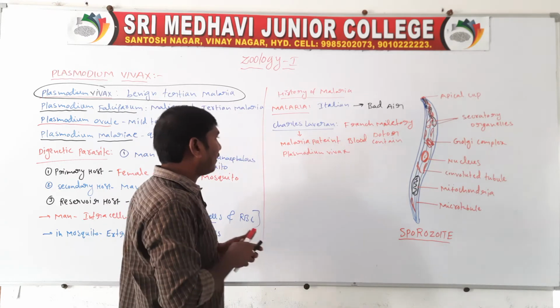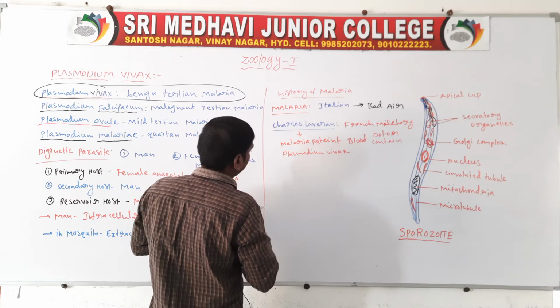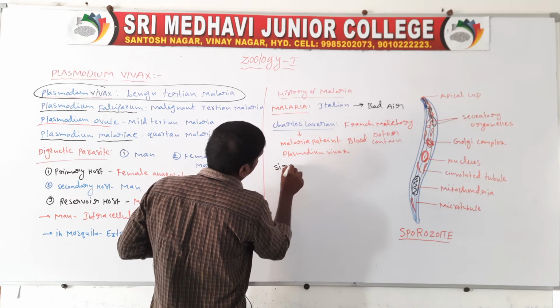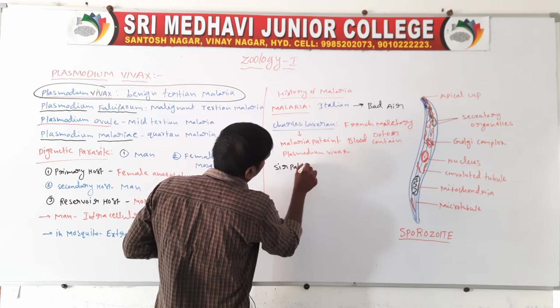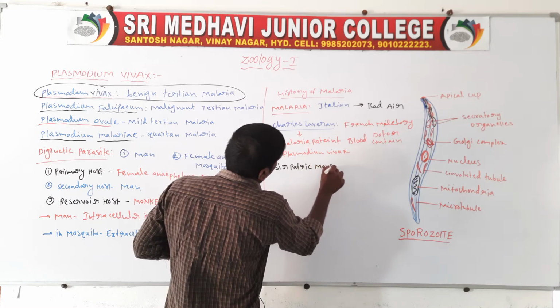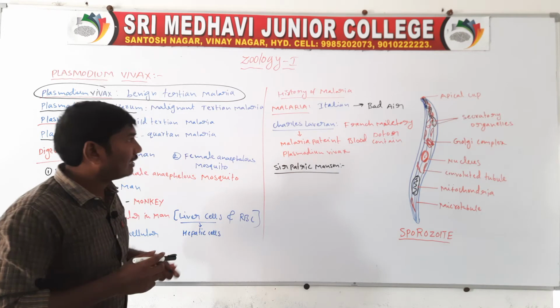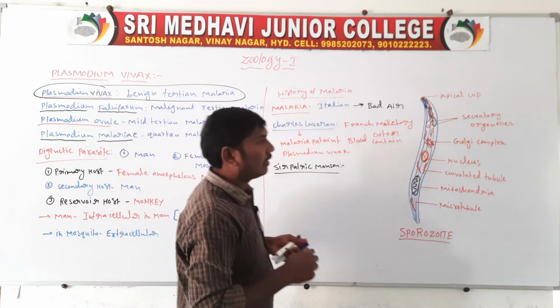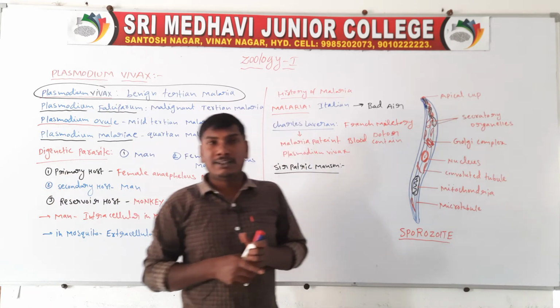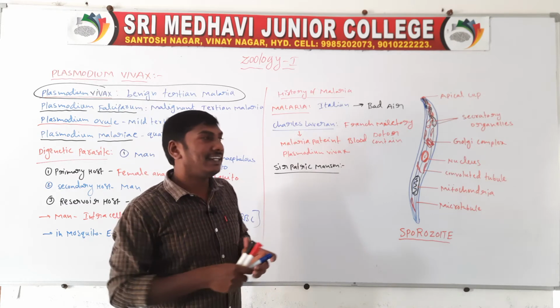Next one, Sir Patrick Manson. Sir Patrick Manson was a doctor who was working on elephantiasis.